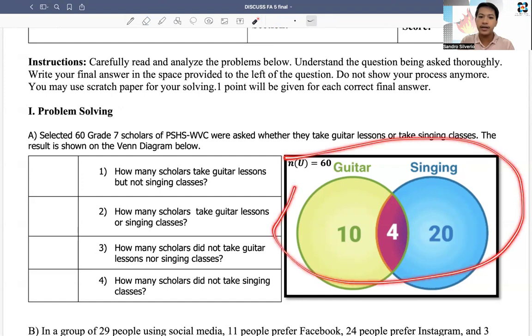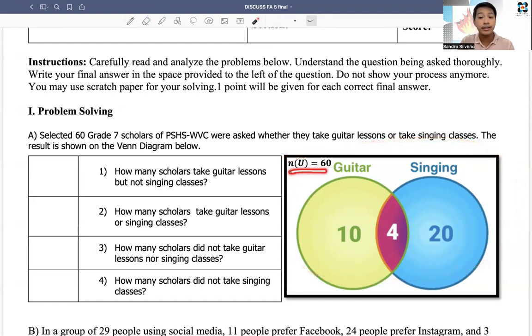This is the Venn diagram, and the cardinality of the universal set is 60, and then we have here the guitar, and we have the singing, and here we have numbers. So we are going to answer the first question. How many scholars take guitar lessons but not singing classes? Do you have any guess?